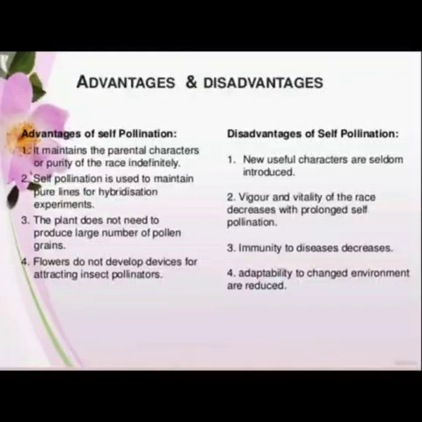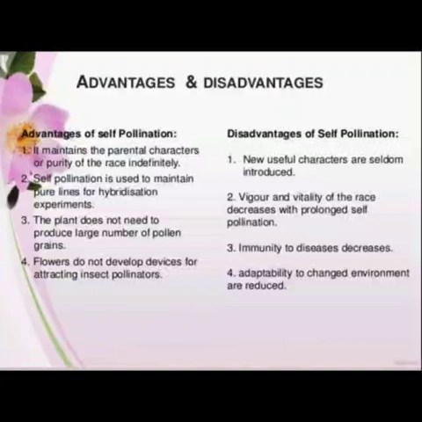So self-pollination has certain advantages and some disadvantages as well. The various merits of self-pollination are that it maintains the parental characters or purity of the race indefinitely. Second, self-pollination is used to maintain pure lines for hybridization experiments. The plant does not need to produce a large number of pollen grains here, and the flowers do not develop devices for attracting insect pollinators. These are the advantages of self-pollination.